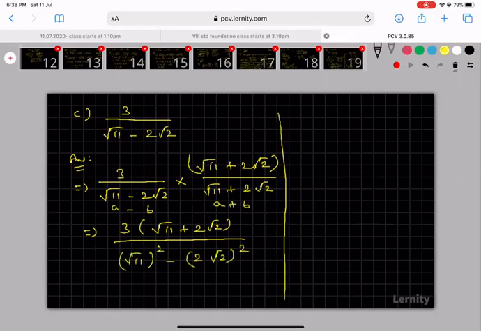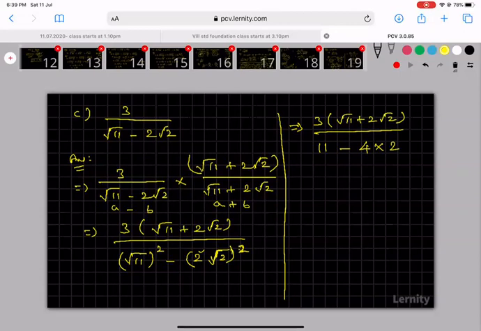Now you see here the numerator has no change, 3 into root 11 plus 2 root 2, and the denominator, you see sir, root 11 the whole square means root and 2 are cancelled, 11 will come, minus, but here you see 2 is there, 2 square means what is the value, 4, into root 2, root the whole square means 2, root will cancel, again you will get 4 into 2.